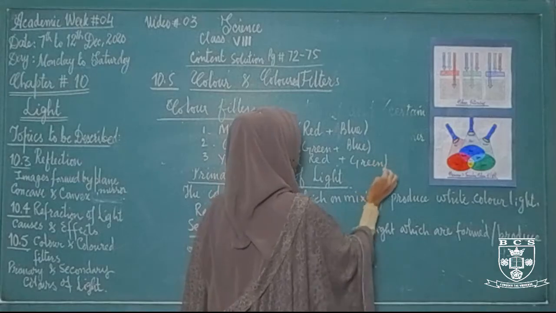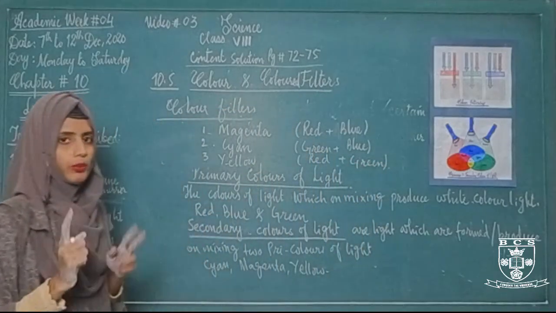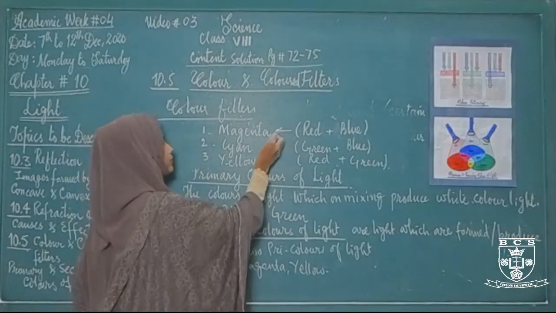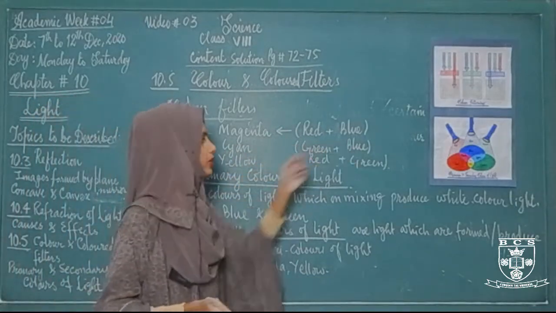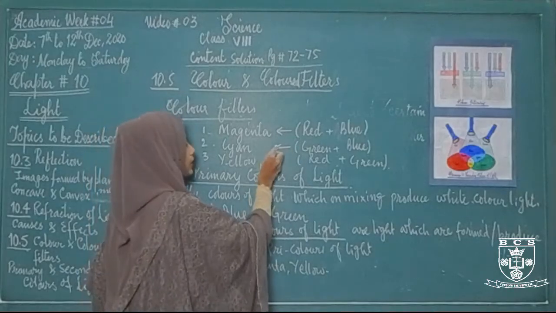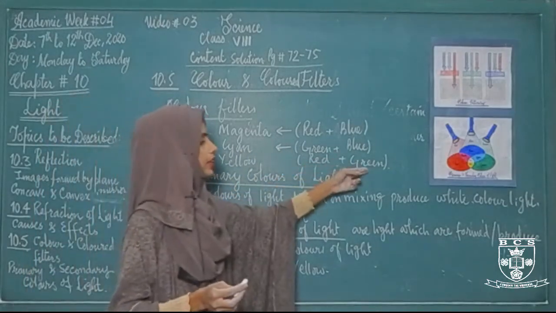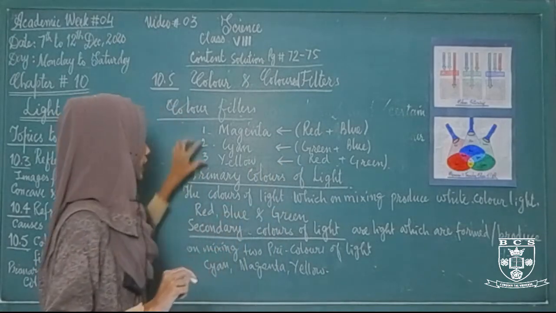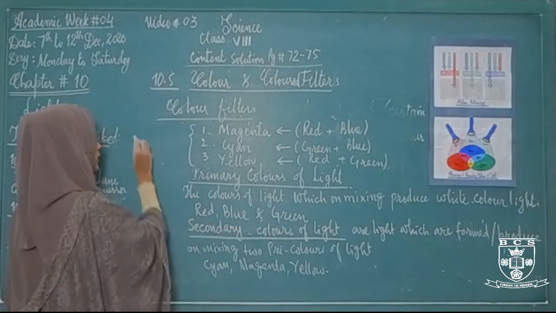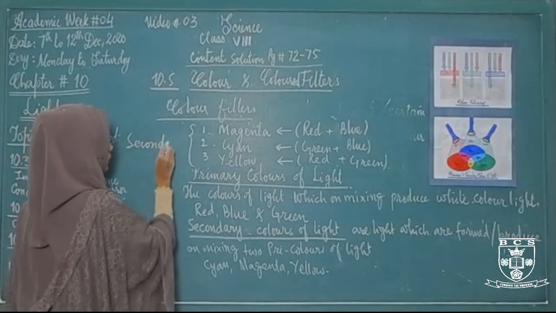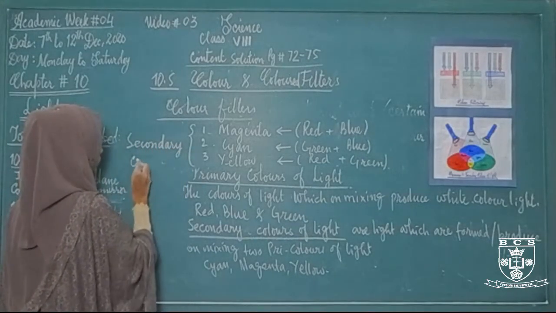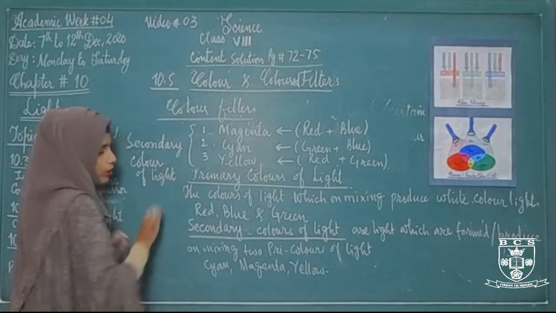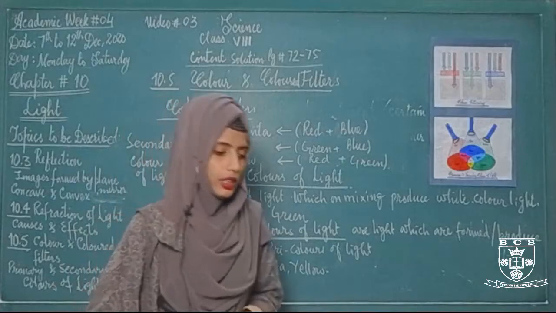Alright, so red and blue, they both are primary colors of light. When they mix together, they form a single color, that is magenta. When green and blue light mix together, then it will form a cyan color light. When red and green color light are mixed together, then it will form yellow colored light. And all these are the secondary colors of light, which are formed by mixing two primary colors.